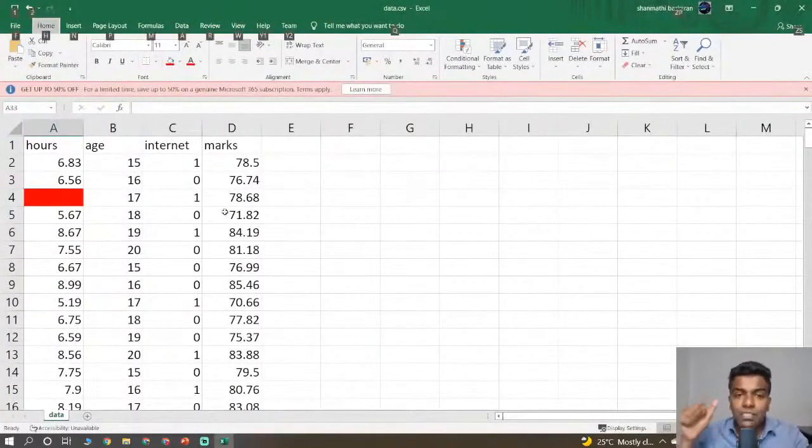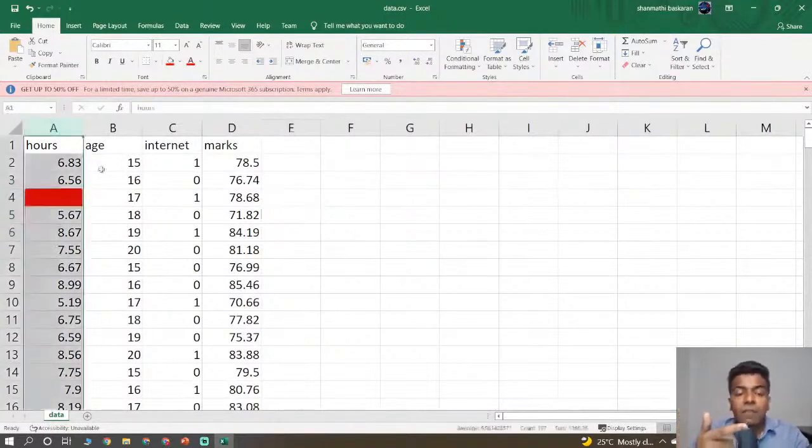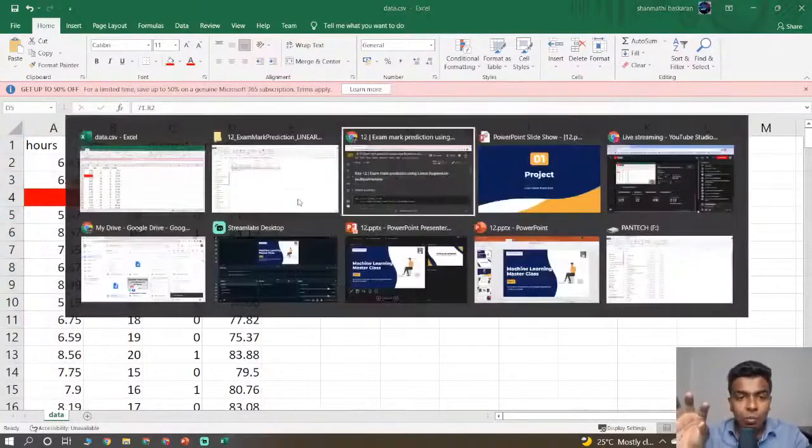The first one is what we are going to predict. The project is to predict the student's marks based on the three main parameters: hours, age, and internet. So based on these three parameters, we are going to predict the marks. And the second one is all about the problem. In this data set, especially in the hours column, we have some empty cells, so empty places. That is the second problem. I hope you are clear with these two problems, guys.